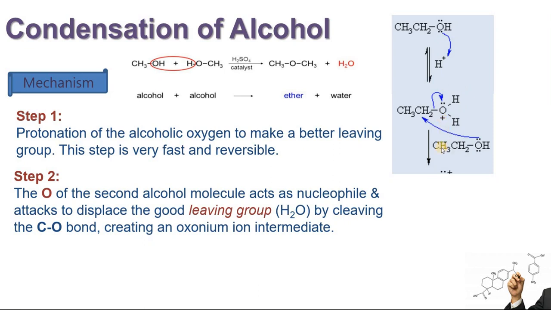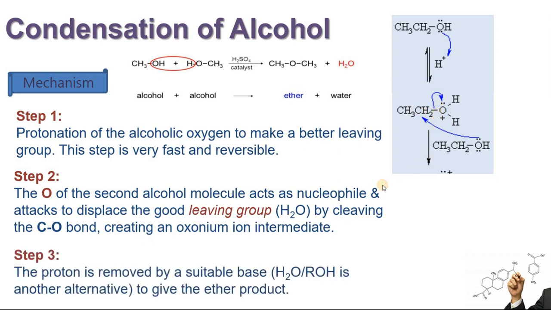In the next step, the next molecule of alcohol is taken, and now its oxygen will act as a nucleophile. This oxygen is acting as a nucleophile. It is in search of a nucleus, which is being provided to it by the carbon atom. So this oxygen will make a bond with this carbon atom, and the bond between carbon and the oxonium ion will be broken. In the next step, what will happen? This proton will be removed. This water molecule is lost, and now this molecule is attached with the ethyl carbocation.